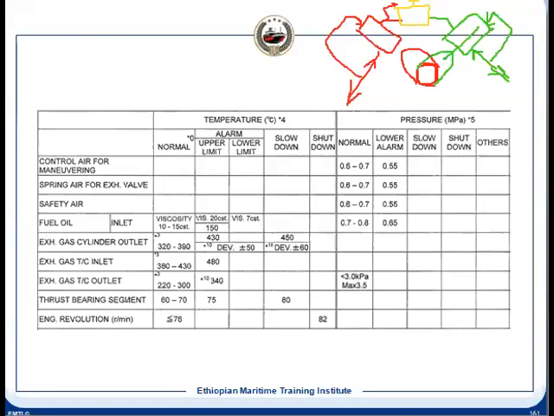This shuttle valve is a ball valve. When the astern air is coming from this side, the ball moves like this, and then it operates. At that time this gets vented out, so it operates in the astern direction.